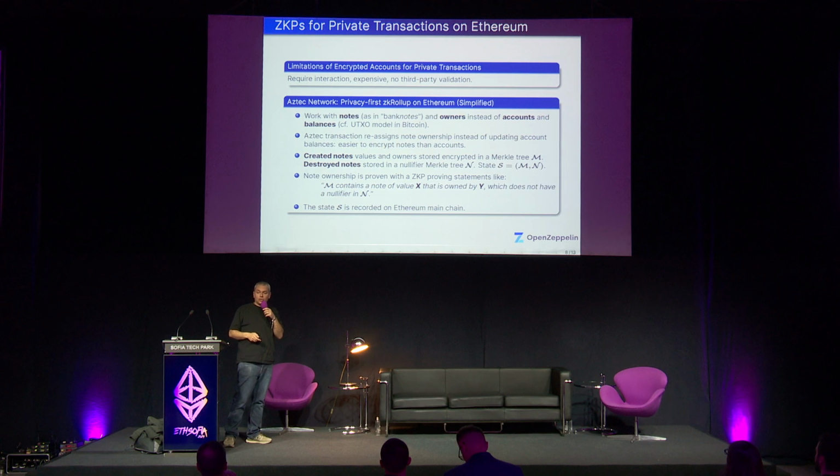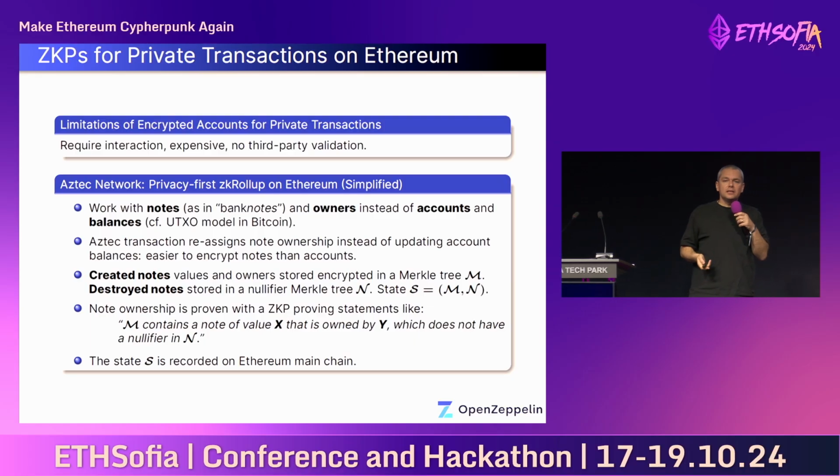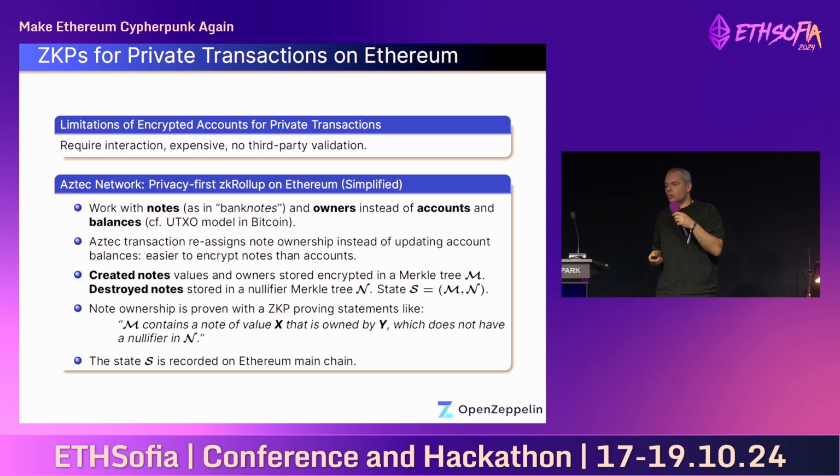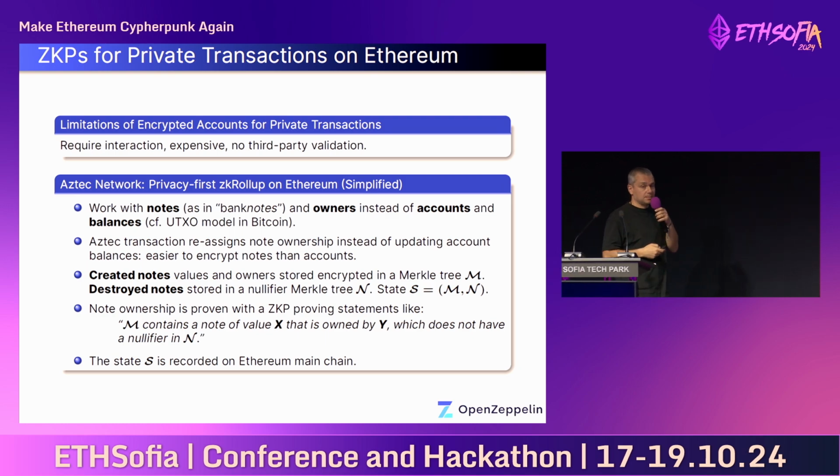Illustrating an application on private transactions. So how do we address privacy with ZKP? Now, a naive approach would be to work with encrypted accounts. But this turns out to be infeasible in practice. So if A and B want to send a transaction between each other, then they have to encrypt their accounts and decrypt them on each side. So it requires a lot of interaction, and it is not feasible and it's expensive.